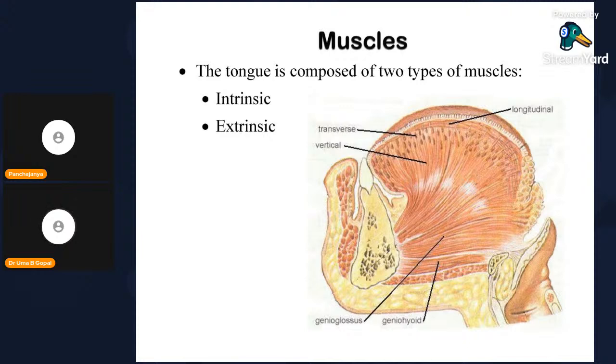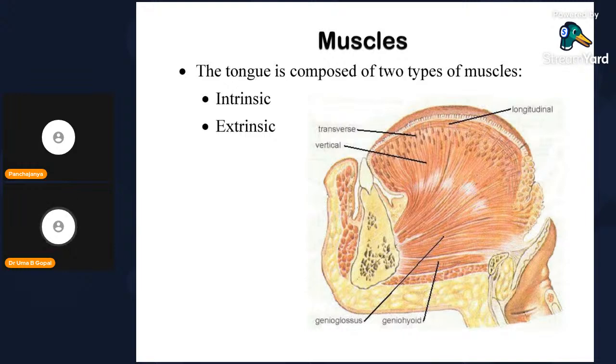The tongue has two types of muscles. They may ask 5-mark questions under myology, muscles of the tongue. Under that you have to write that the tongue is composed of two types of muscles, or it may be asked in GIT also: intrinsic and extrinsic muscles of the tongue. Intrinsic means the muscle has its origin and insertion within the tongue. Extrinsic means it arises elsewhere and is inserted into the tongue.